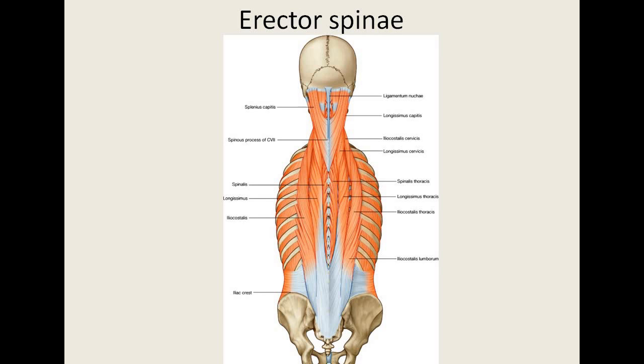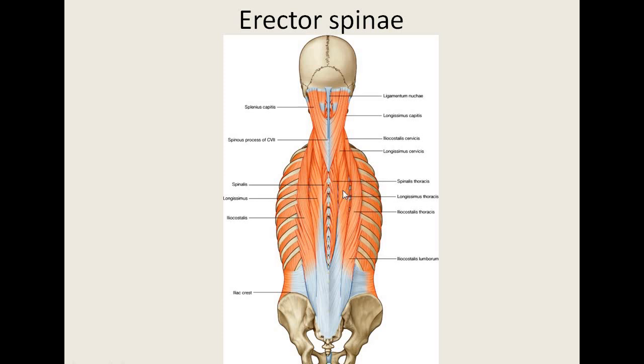The longissimus capitis muscle arises from the transverse process of the lower 4 cervical vertebrae and inserts into the mastoid process, and is supplied by the lower cervical nerves. Its action is to extend the head and turn the face to the same side. The rest of the muscles are the longissimus cervicis and longissimus thoracis.